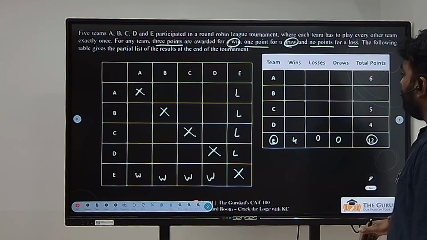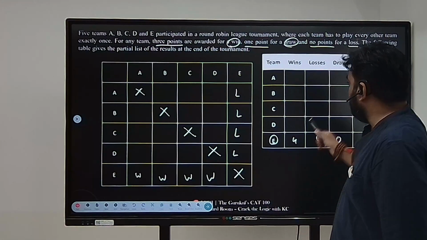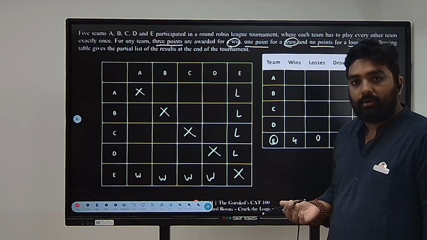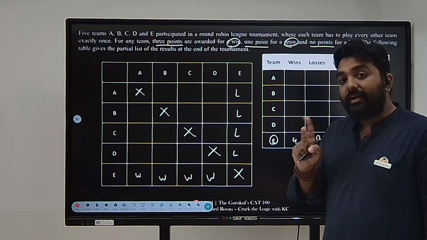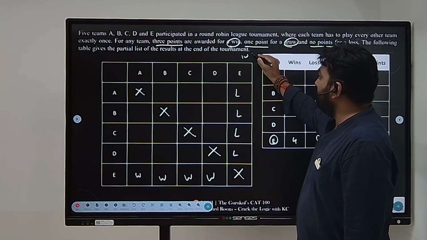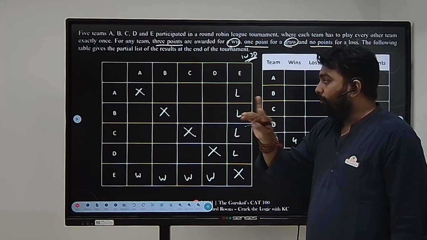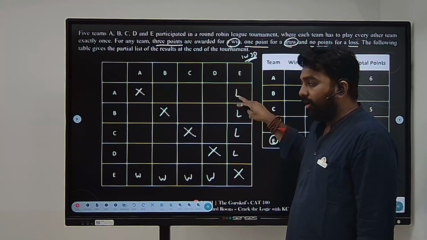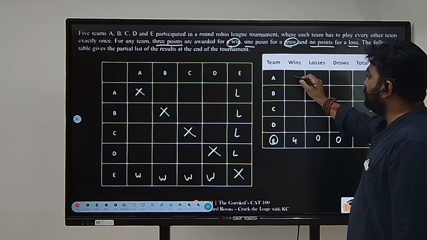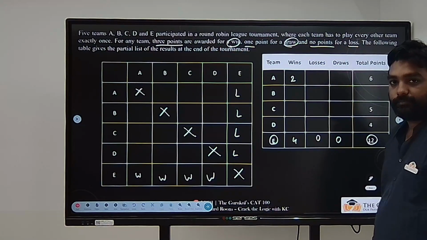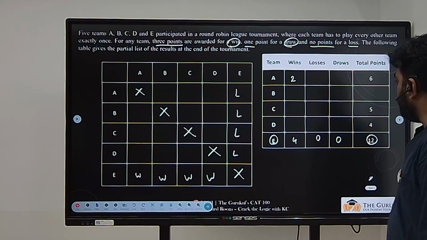Now what can happen for A? A is left out with 3 matches, but A got 6 points. How can that be possible? That can be possible only in the case of 2 wins. But to get 6 points, I can have 1 win and 3 draws also. This will work when 4 matches are there. But out of 4 matches available for A, already 1 loss is there, which means the only possibility is that A should have 2 wins. Perfect with that?